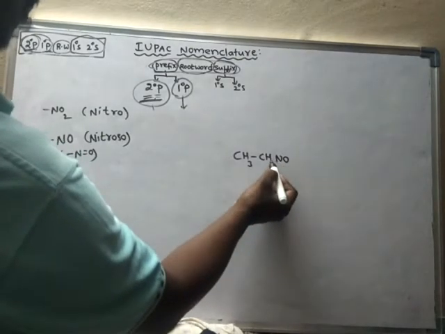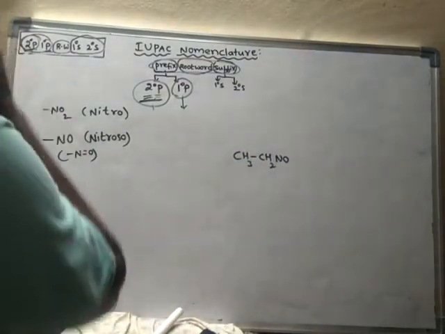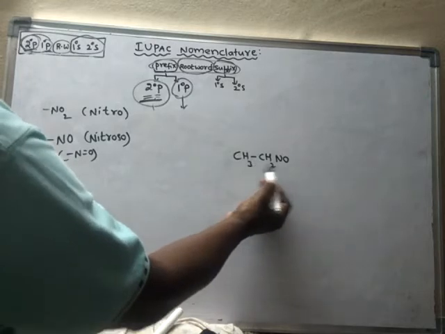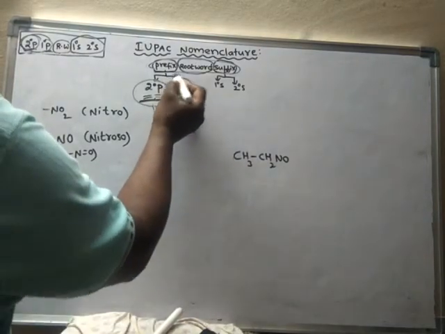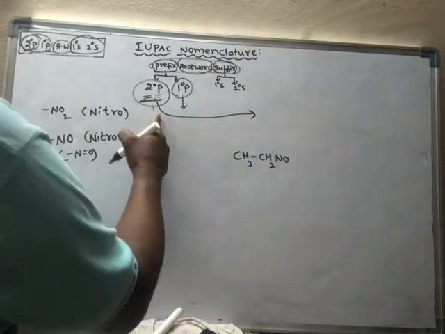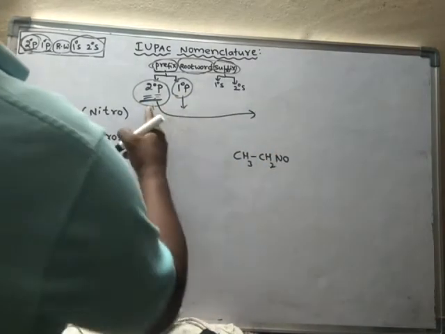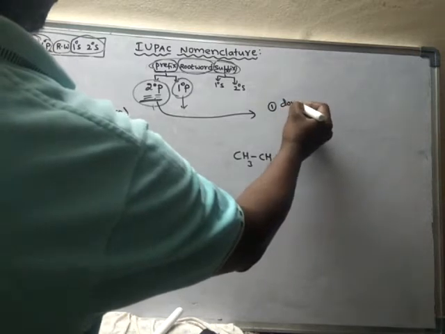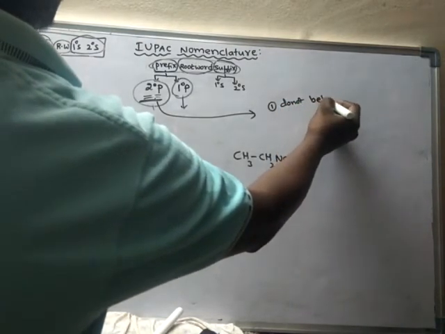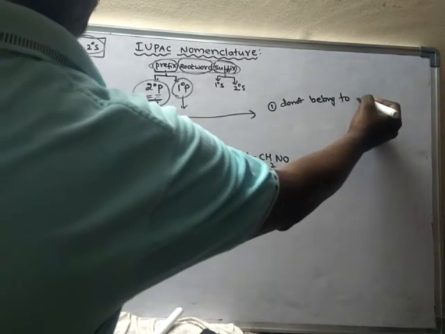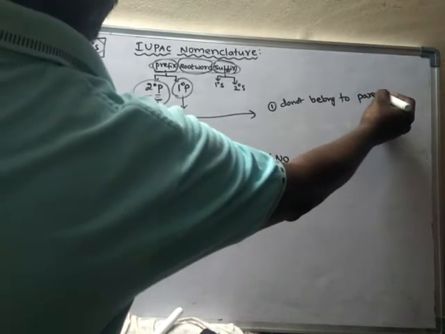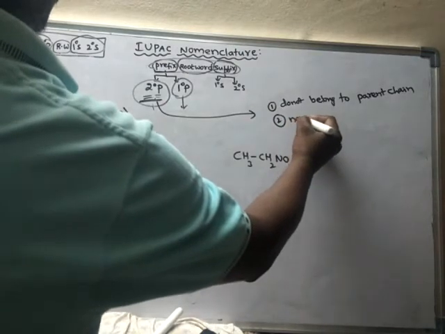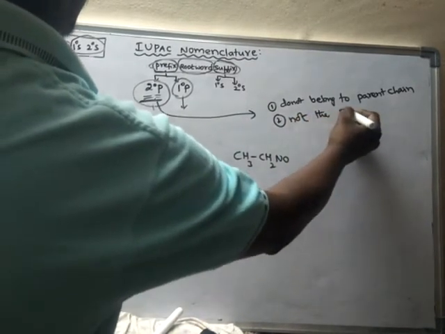See, NO is attached to this one. Here the secondary prefix does not belong to the parent chain, and it is not the functional group.